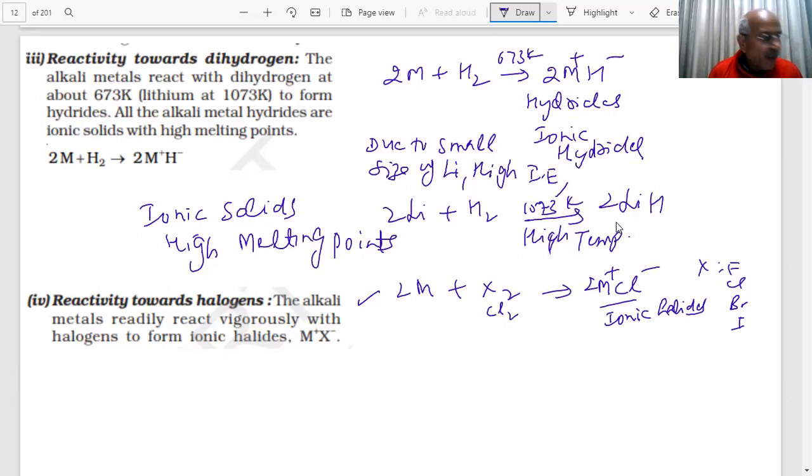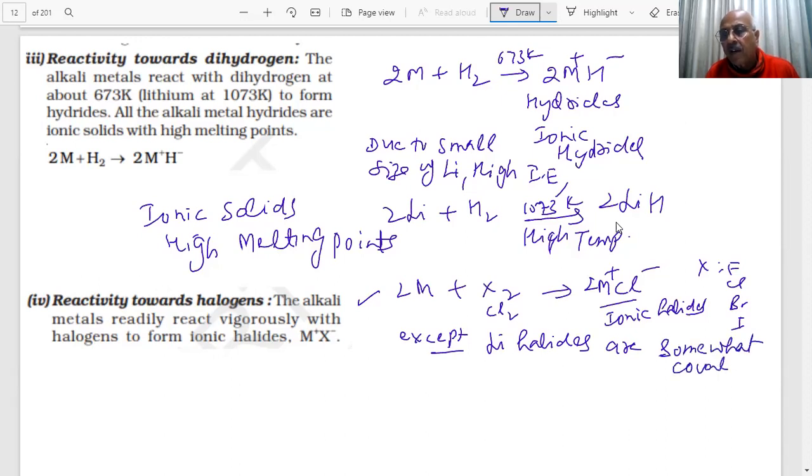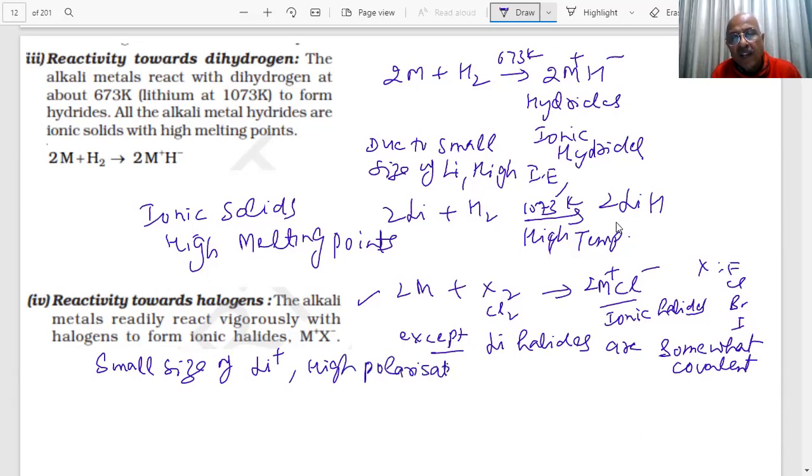So these are ionic except lithium halide. What happens? Lithium halides have some covalent nature. The lithium halides are somewhat covalent. Why are lithium halides covalent, student? Because of the small size of Li plus, it has high polarizing power, causing high polarization of the anion.